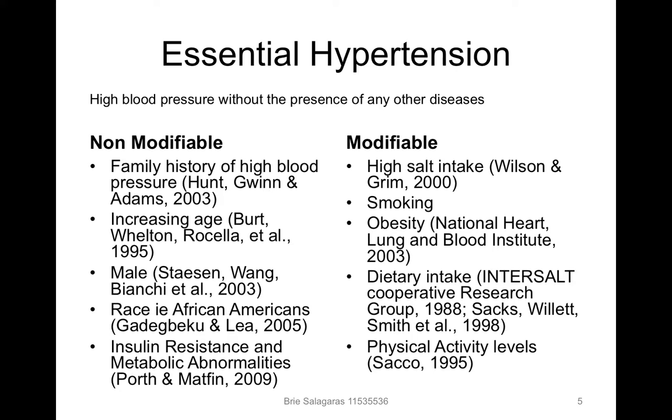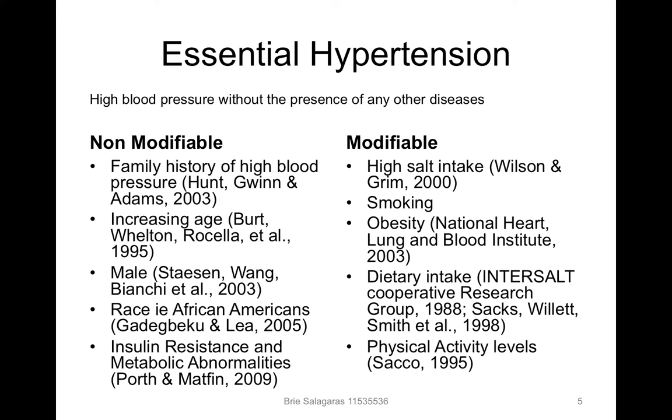It occurs from non-modifiable and modifiable risk factors, the non-modifiable being family history of high blood pressure, increasing age, so greater than age 50, because that's when systolic increases and diastolic starts to decrease, male gender, race, African Americans, and insulin resistance and metabolic abnormalities. These can be genetic or developed as a result of inclusion of the modifiable risk factors in their daily lifestyle.